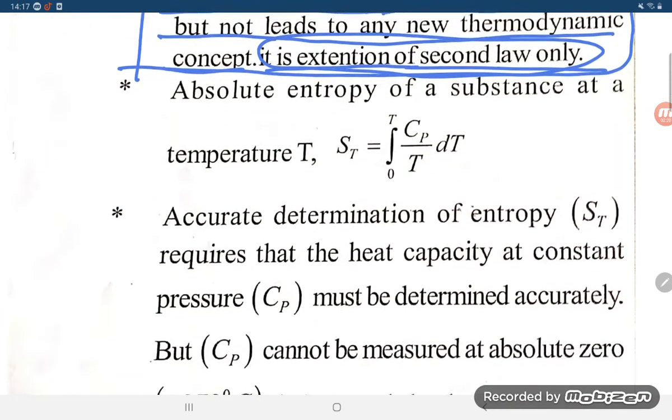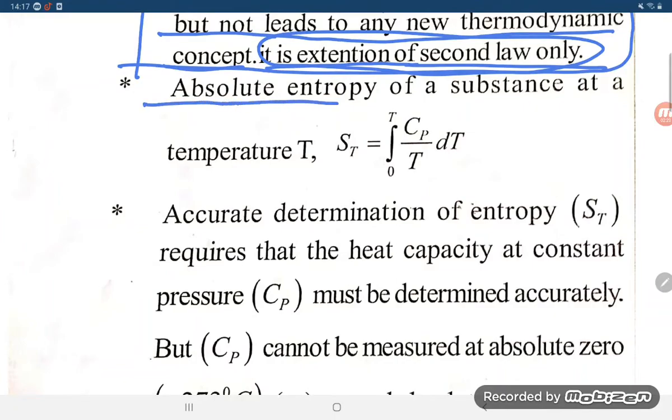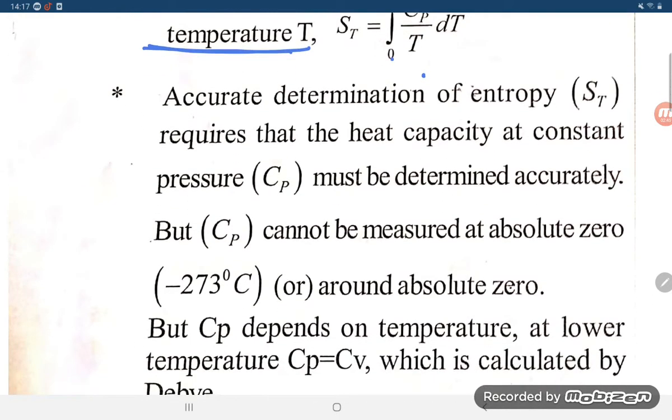Now the next point: the absolute entropy of a substance at temperature T, how is it given in terms of integration? S_T, where T is the absolute temperature, equals the integral from lower limit 0 to upper limit T of Cp/T dT. What is the meaning of this, students?